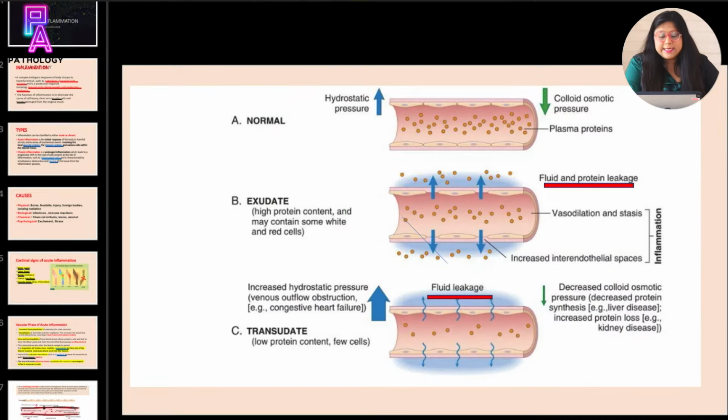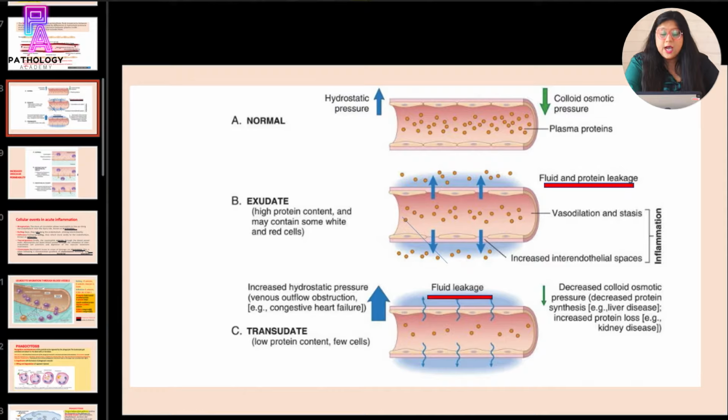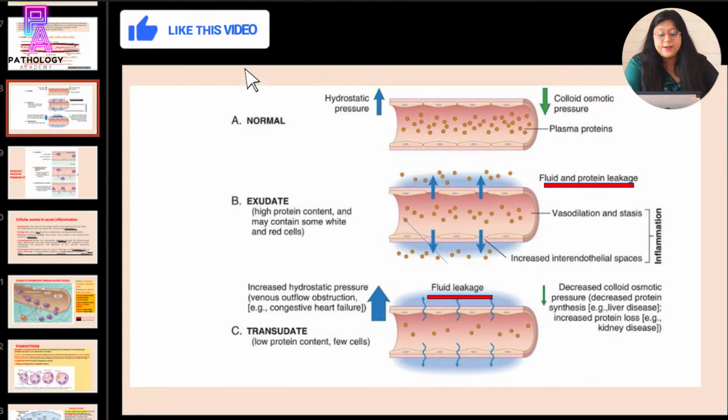So as you can see here in this image, I have shown you the normal and then the exudate and the transudate phases. So in normal, the hydrostatic pressure and the colloid osmotic pressure remain in balance and there is no leakage of fluid. However, in conditions of exudate formation, what is the underlying pathology?